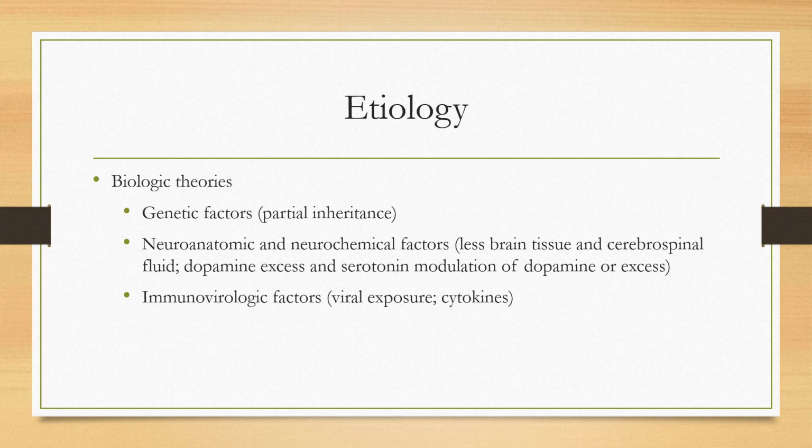With the development of CTs and MRIs, we've better been able to study the brain structure and activity. Findings have shown that those with schizophrenia have less brain tissue and cerebral spinal fluid than those that don't. Scans have also shown that those with schizophrenia have enlarged ventricles in the brain and cortical atrophy. Research also shows decreased brain volume and abnormal brain function in the frontal and temporal areas of the brain with those with schizophrenia.